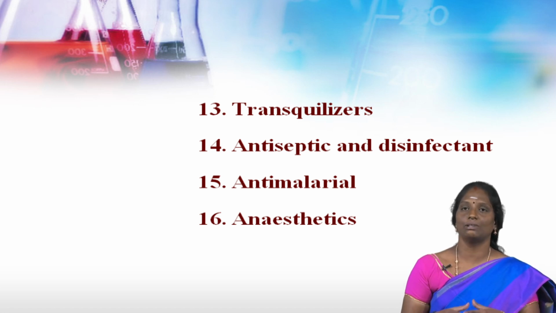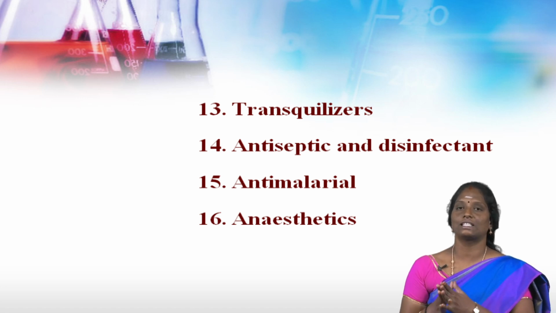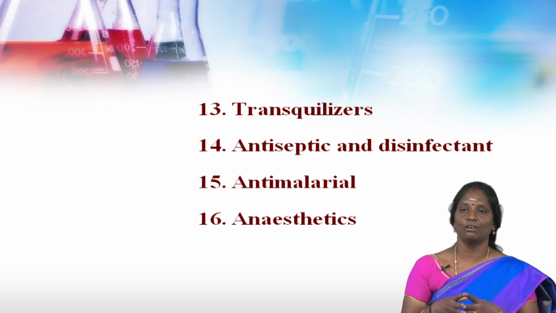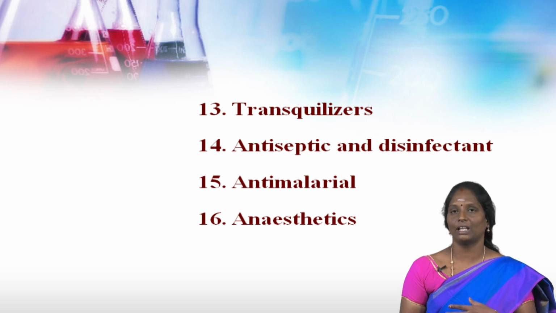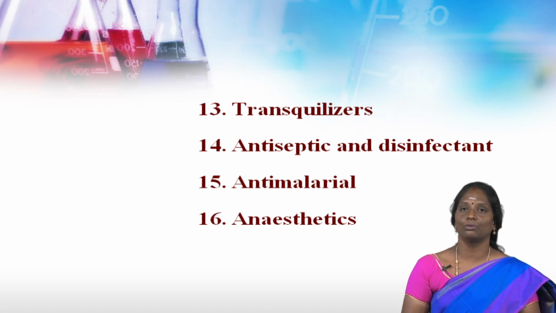Fifteenth one is anti-malarial. Drugs which are effective in the suppression and treatment of malaria are called anti-malarial drugs. The best example for anti-malarial drugs is chloroquine. Sixteenth one, last one, the drugs which produce loss of sensation are called anesthetics. Analgesics and anesthetics are completely different. Anesthetics produce loss of sensation.